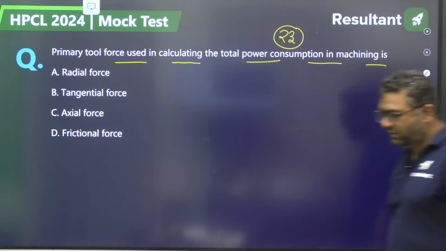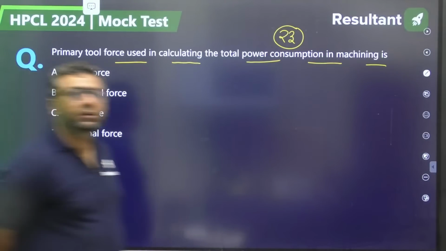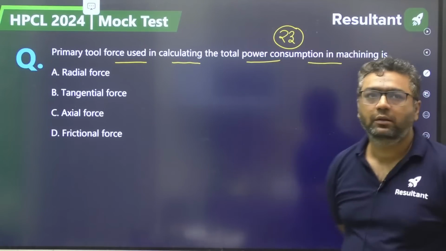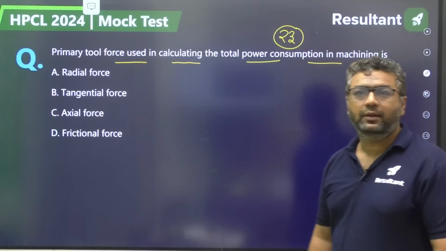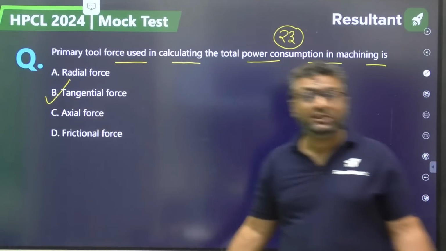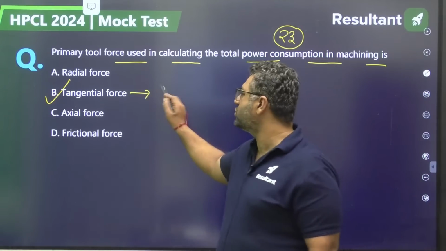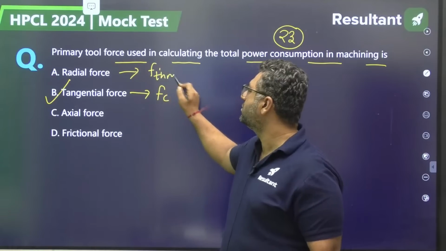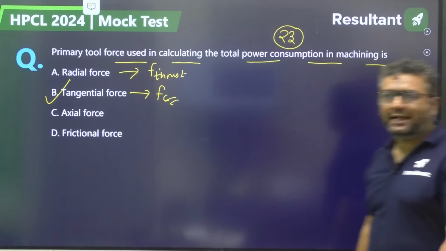axial force or friction force. Which force? Tangential force is correct. Tangential, because tangential force is cutting force. Okay? Tangential force is cutting force. Radial force is thrust force. The answer will be B for this.